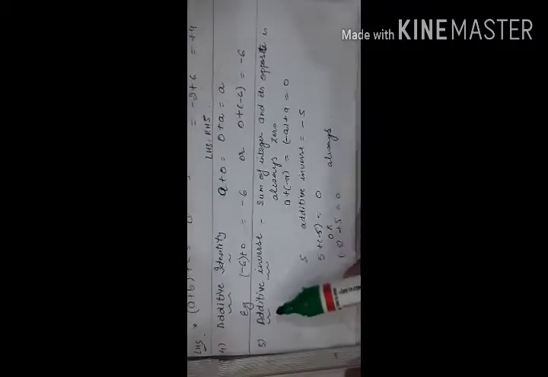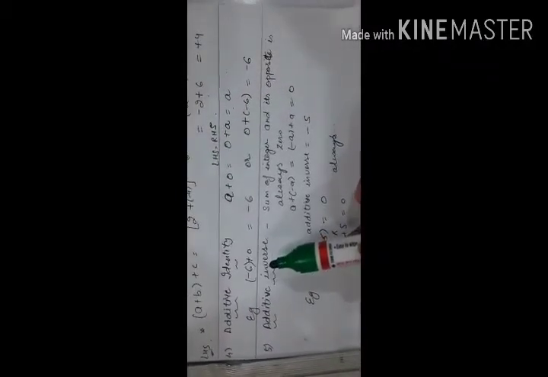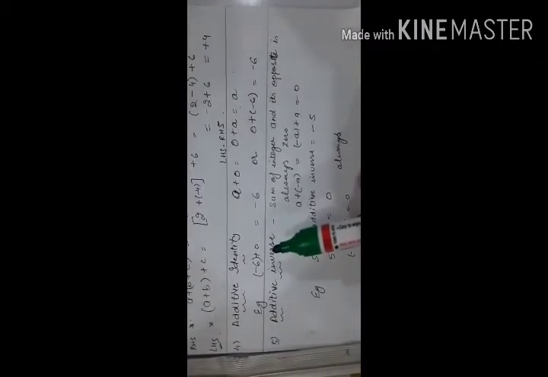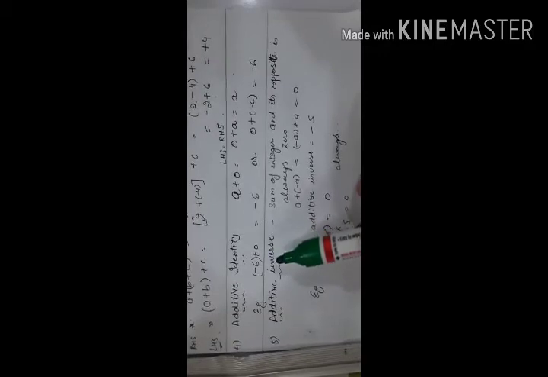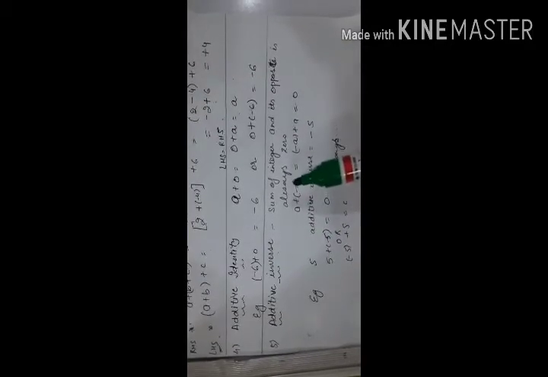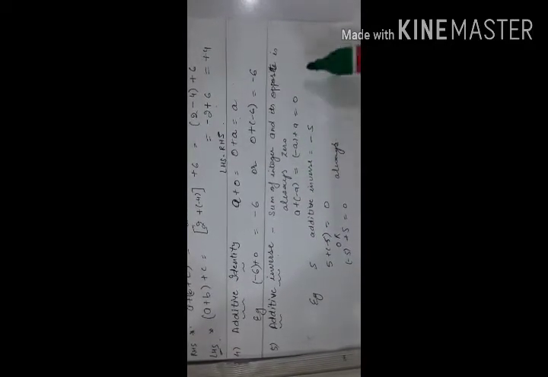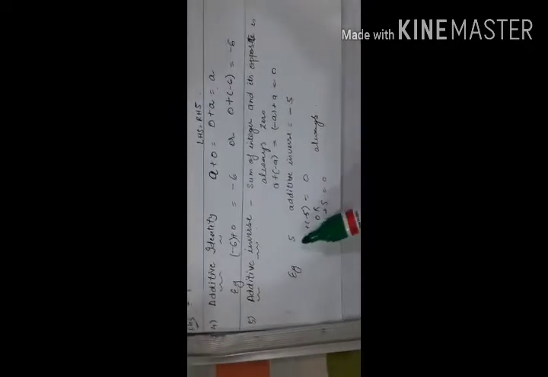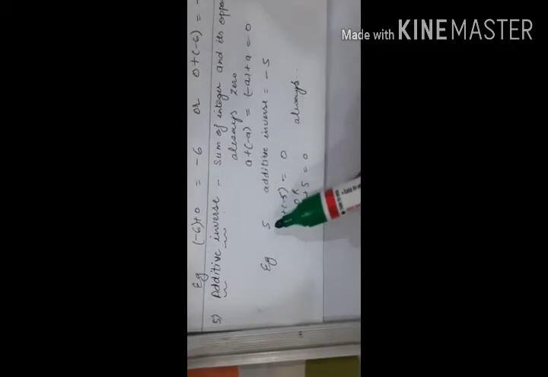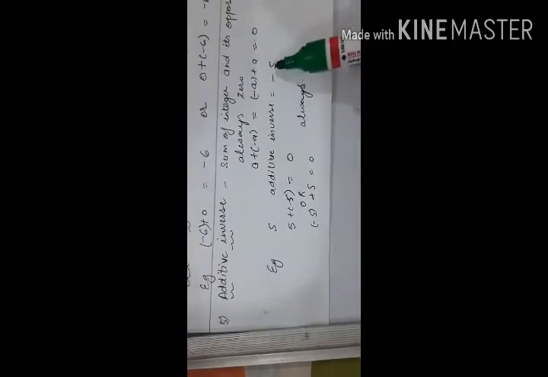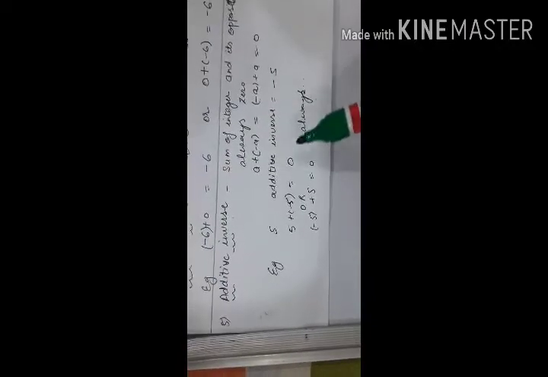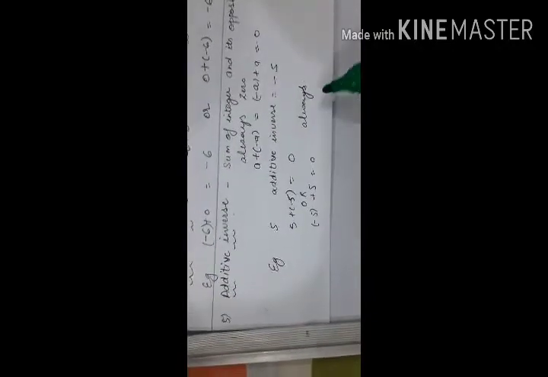Next we have additive inverse. It means the inverse of addition: plus will become minus and minus will become plus. If I add an integer and its additive inverse, the resultant will always be equal to 0. Just see, 5 is an integer. Its additive inverse will be minus 5. If I add 5 and its additive inverse, the answer will always be 0.